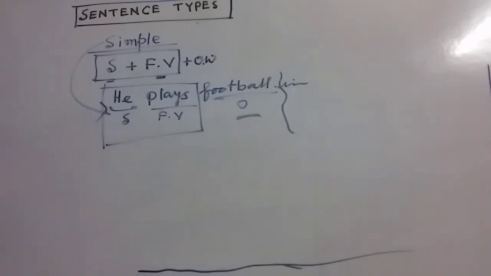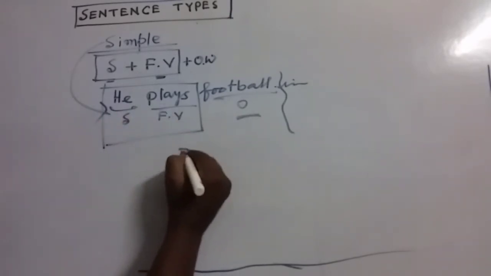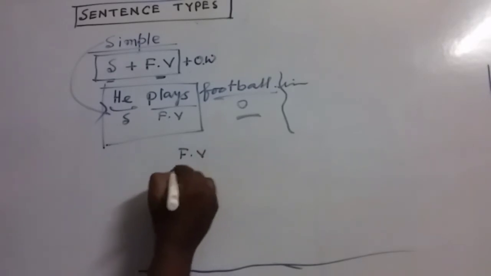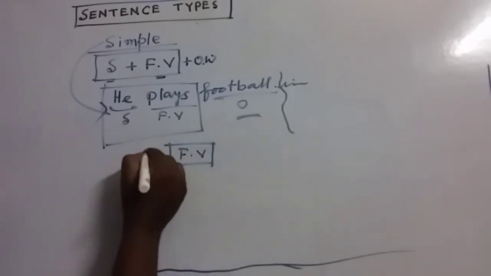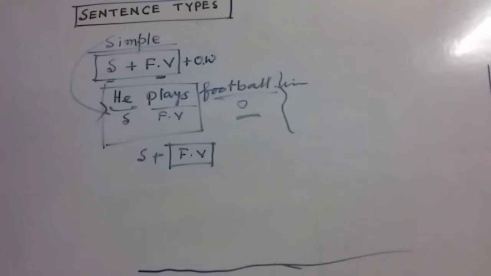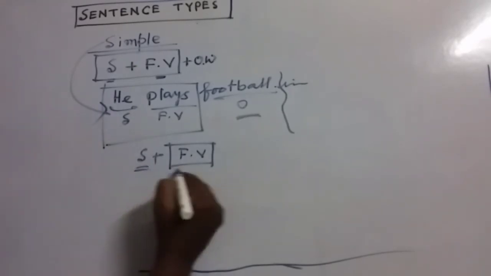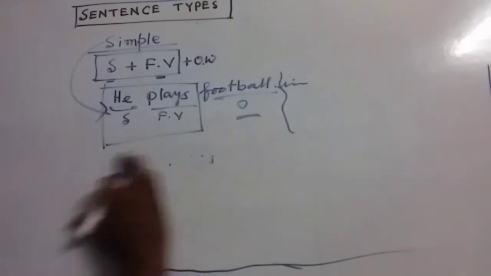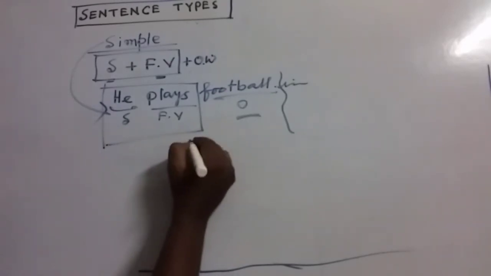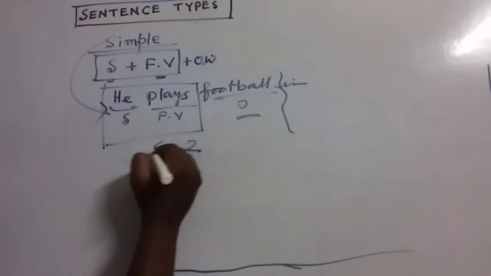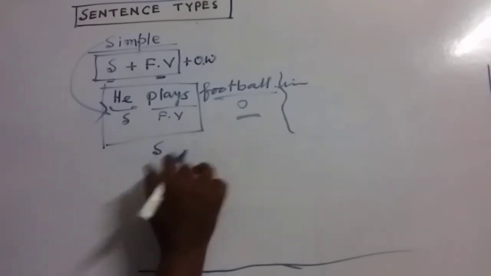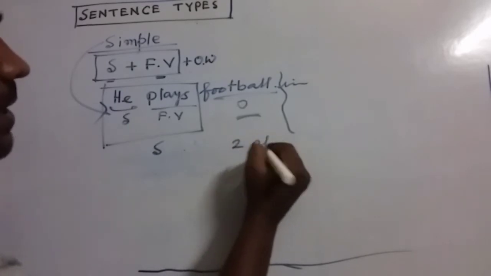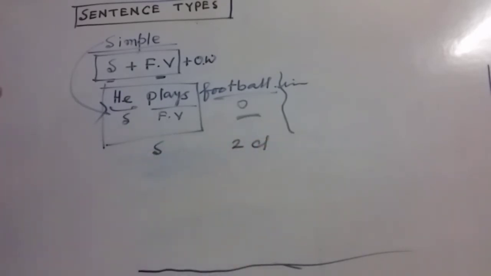In an entire sentence, if you see, my dear friends, there are more than one finite verb, or more than one subject. You can count the subjects and the finite verbs and say how many clauses there are. If there are two finite verbs and two subjects, you can say that there are two clauses. If there are three subjects, three finite verbs, you can say there are three clauses.